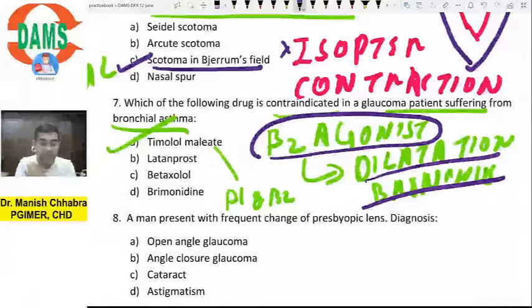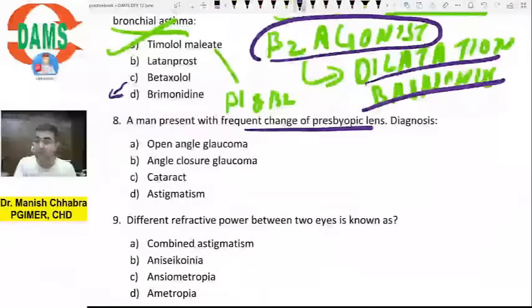Since this is also a beta blocker, but we have just done that this is a selective beta blocker, it is only going to block the beta 1 receptors, not the beta 2. But remember, beta 2 receptors are present on the bronchus and its stimulation causes bronchodilation, right? Okay, hence the answer.